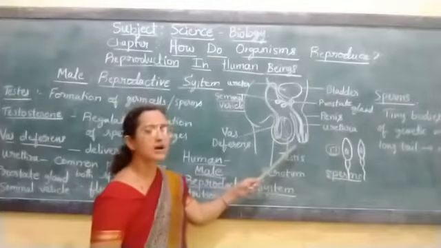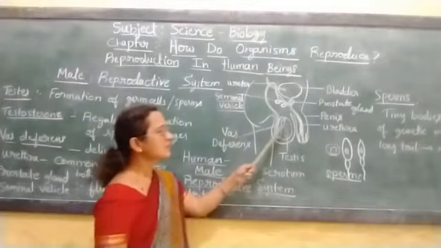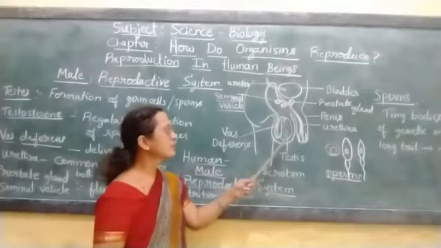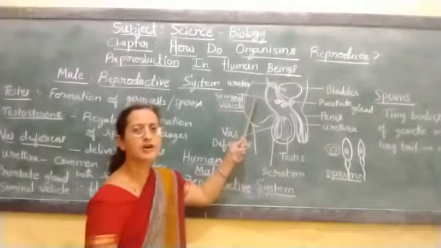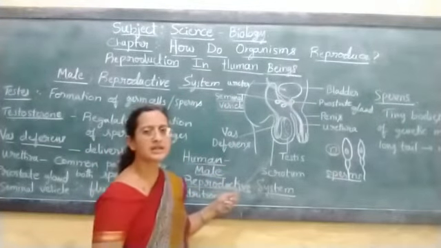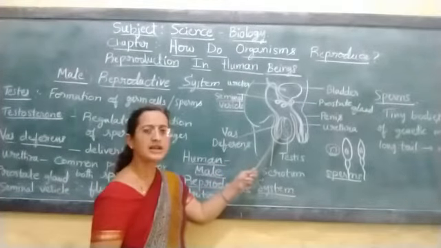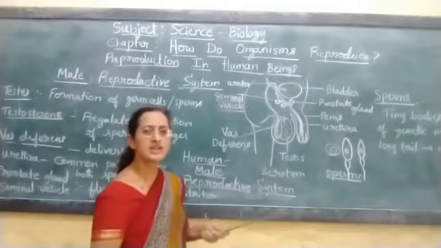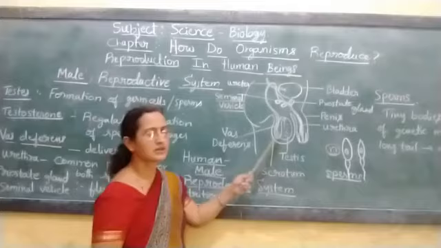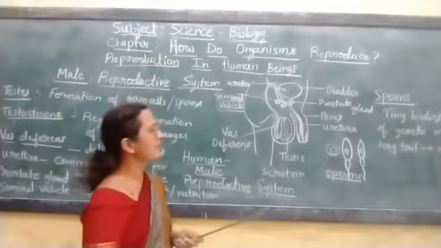So why is the testis situated outside the abdominal cavity? The sperms which are generated here need a lower temperature compared to the normal body temperature, so they are situated outside the abdominal cavity. The normal body temperature might kill the sperms, so to experience the lower temperature, nature has developed this scrotum region outside the abdominal cavity.